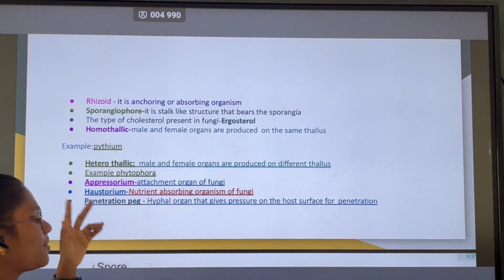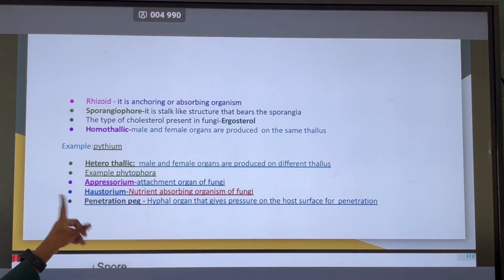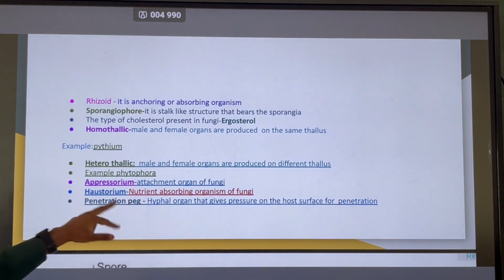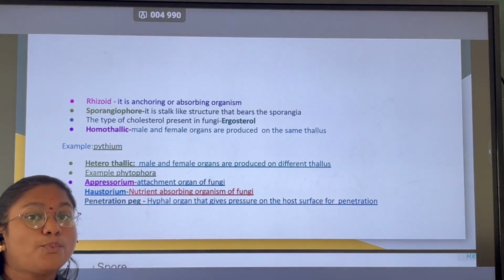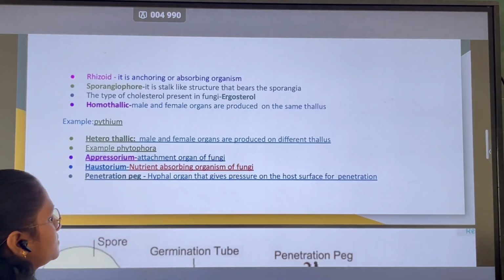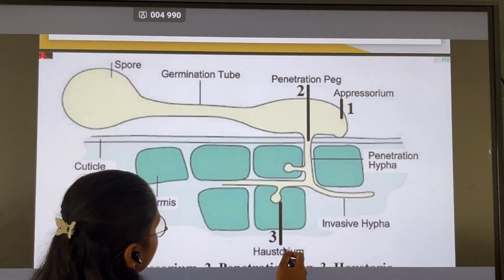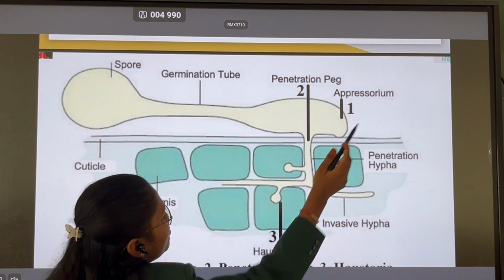Next, appressorium, the attachment organ of fungi. Haustorium, the nutrient absorbing organ of fungi. And penetration peg, a hyphal structure that gives rise to pressure on the host cell to penetrate. Let us see the haustorium, penetration peg, and appressorium.